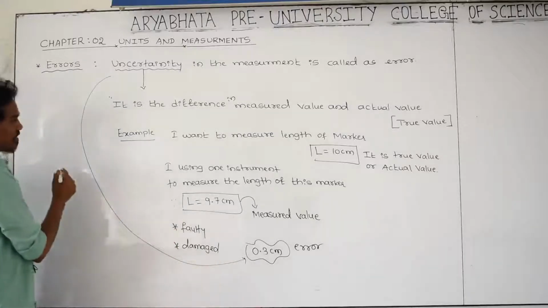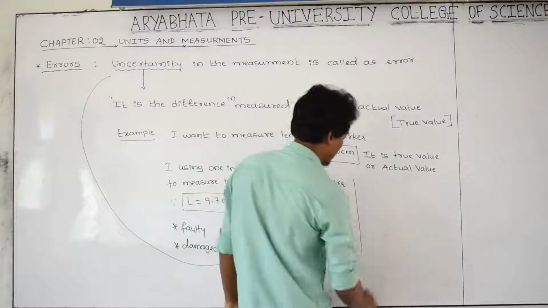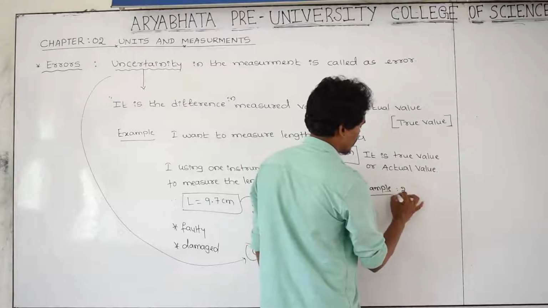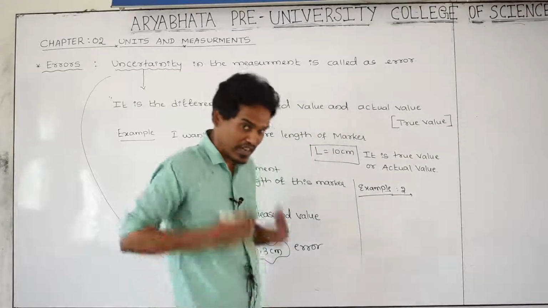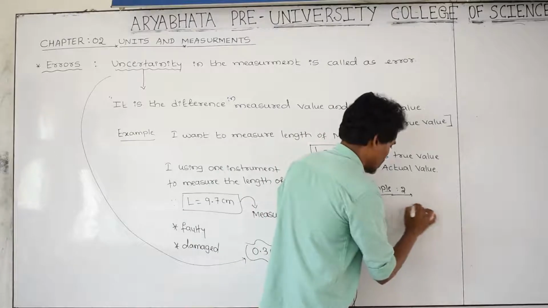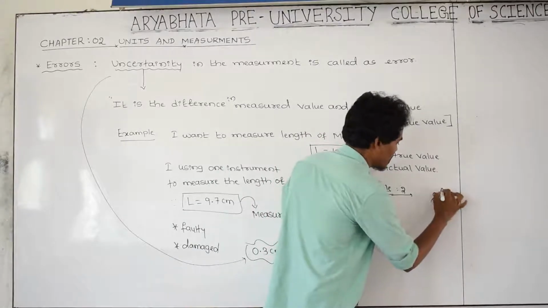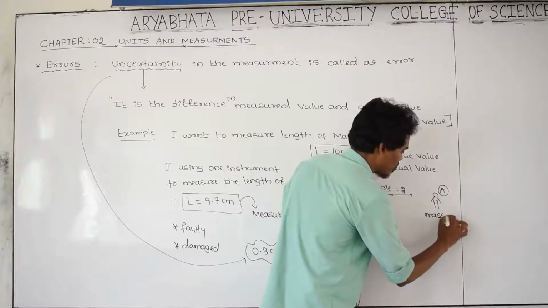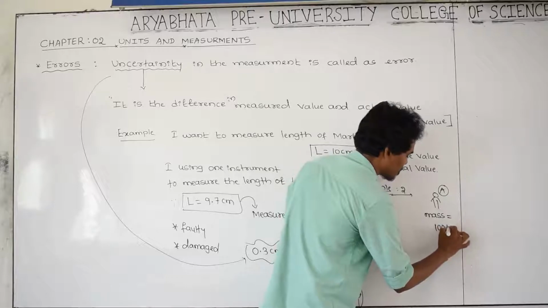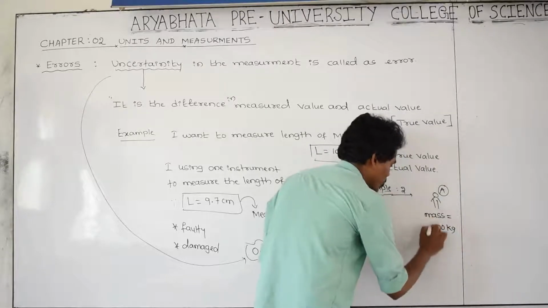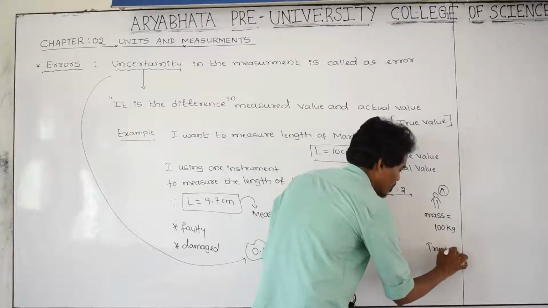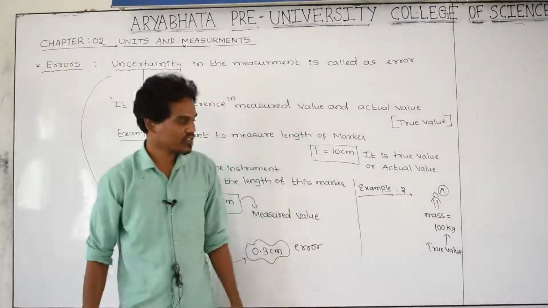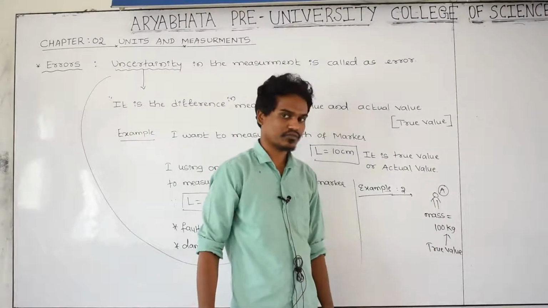Or else you can take one more example, example number 2. My exact mass is, he is a person, his name is E, his exact mass is equal to 100 kg. Therefore it is a true value. This is a true value. His exact mass, he knows everything about his mass. His mass is equal to 100 kg.